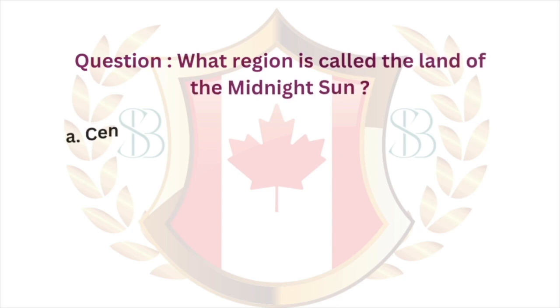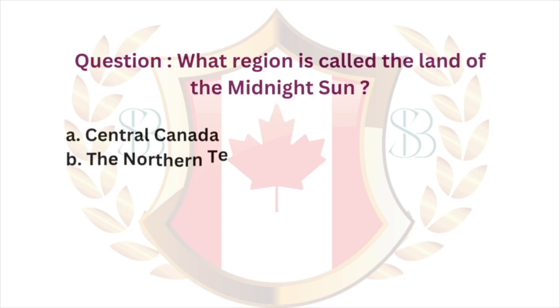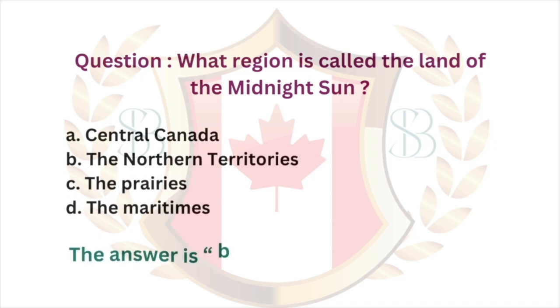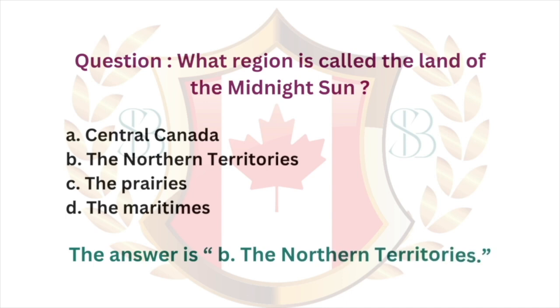Question. What region is called the Land of the Midnight Sun? A, Central Canada. B, the Northern Territories. C, the Prairies. D, the Maritimes. The answer is B, the Northern Territories.